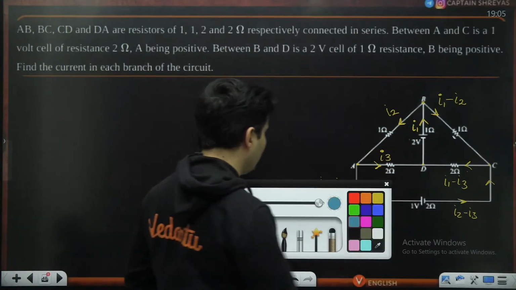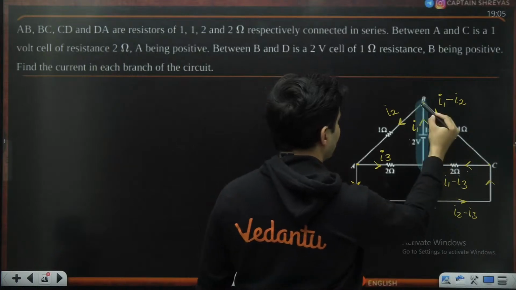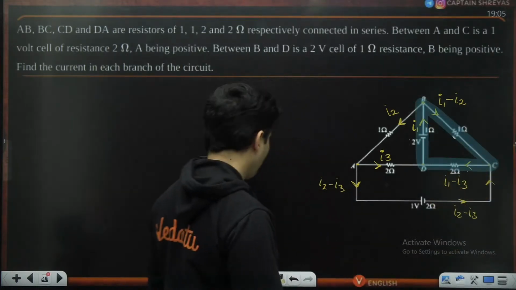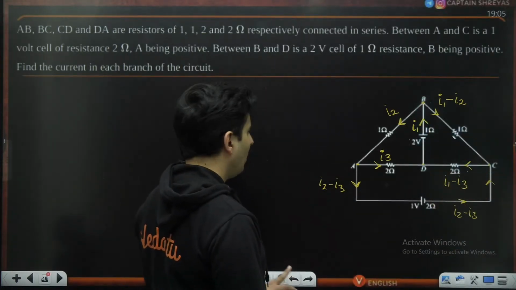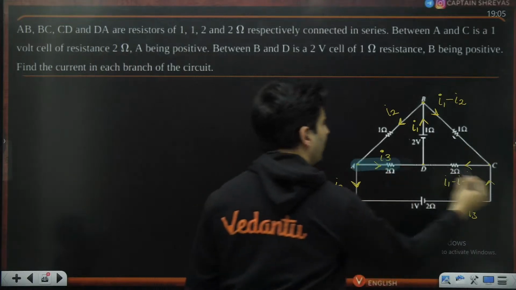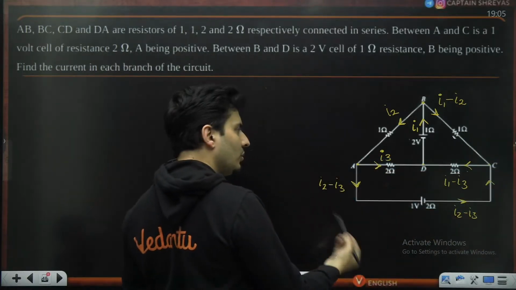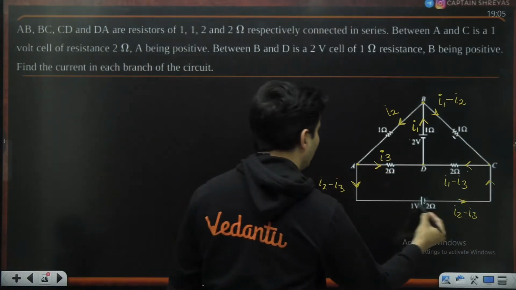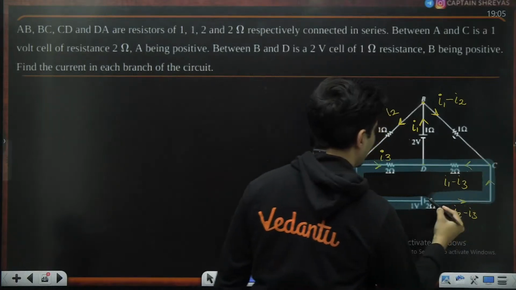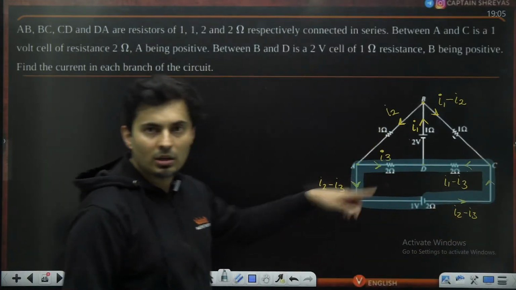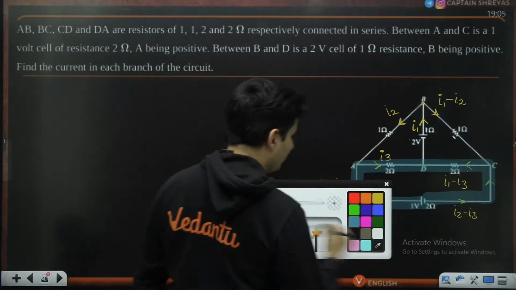Similarly, we can take this equation also. What is the harm? We can take that equation, or if you don't want, we can take even this equation also. No harm in that as well. So if you want, we can take this particular loop to make a Kirchhoff's voltage law equation.